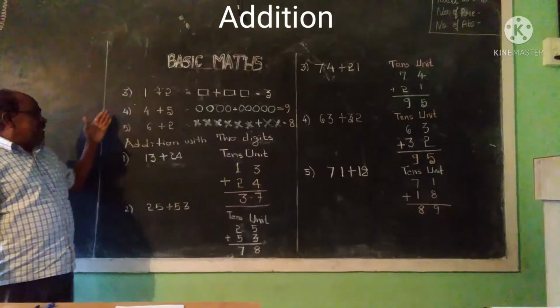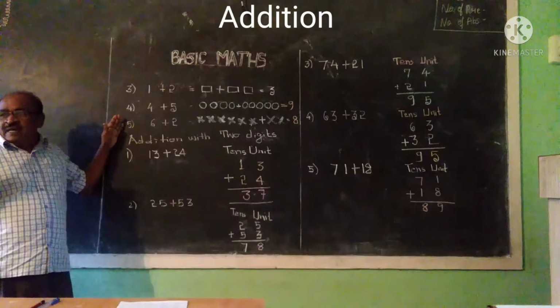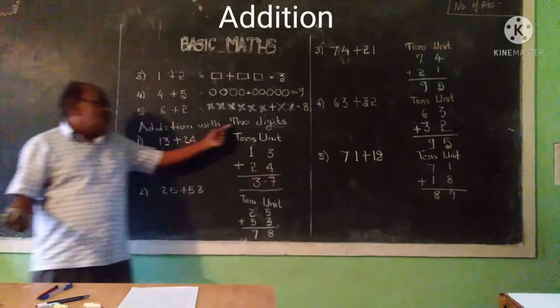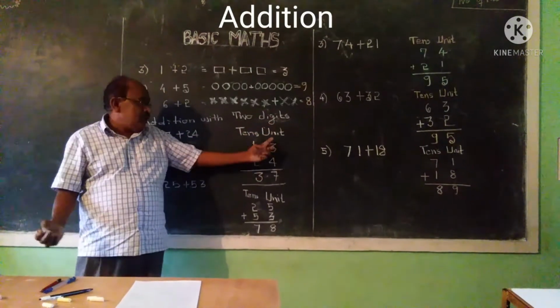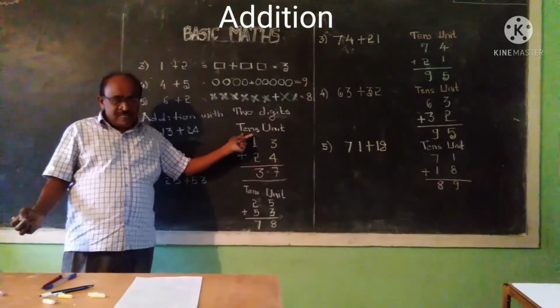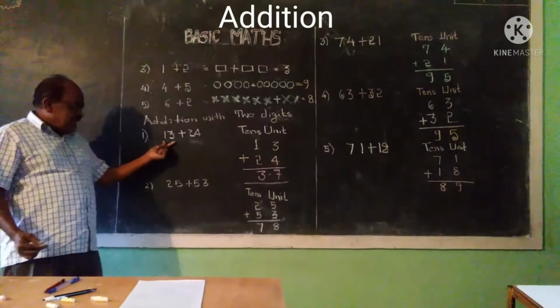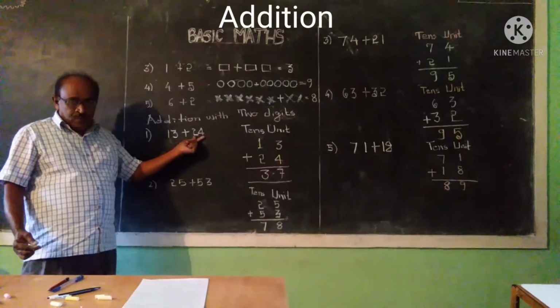See here, all these sums that I have done, 1 to 5, are single digit. Now I am taking addition with 2 digits. Means here the unit place is there and the 10th place is there. In 2 digits, for example, first one, 13 plus 24.